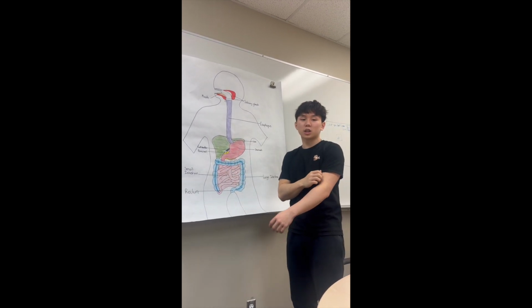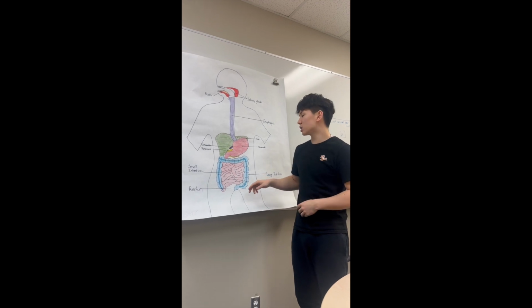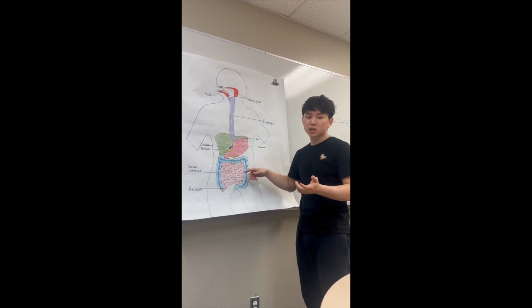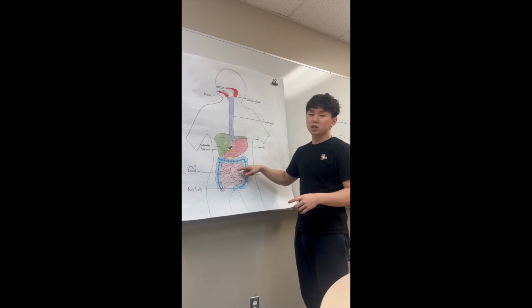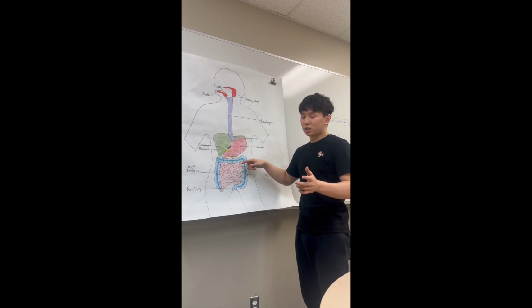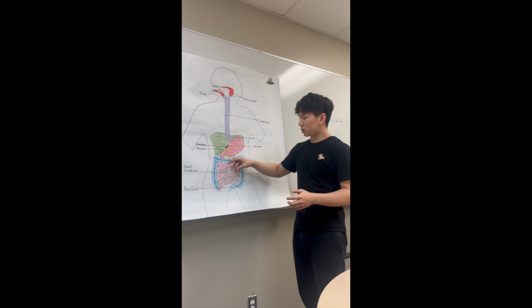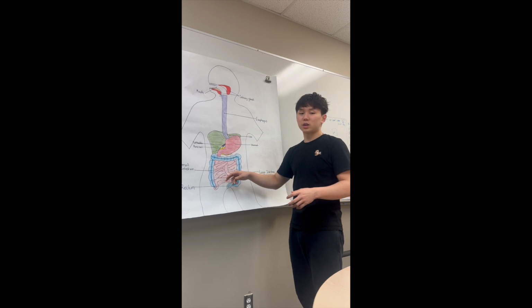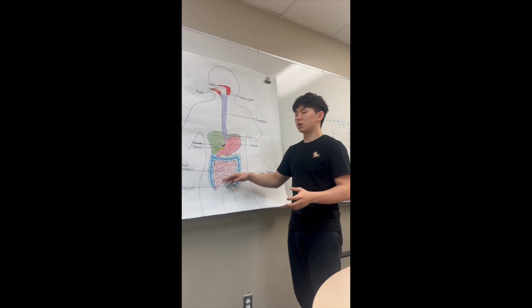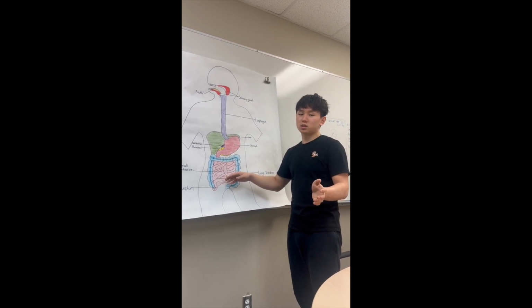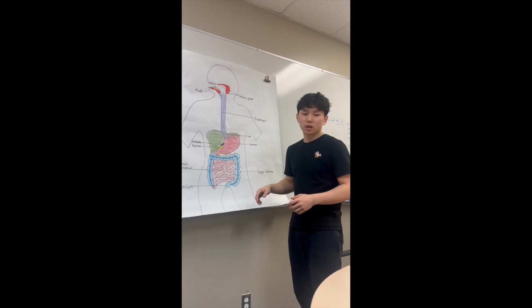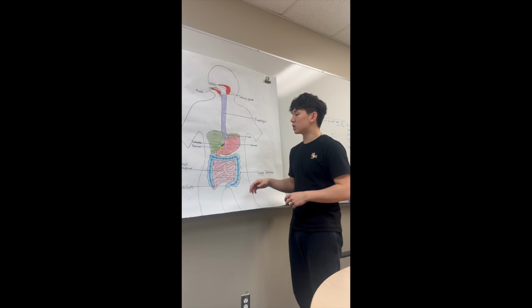The small intestine has three main sections. The duodenum. The duodenum is the primary site of digestion. Next up after that is the jejunum. This is where all the nutrients are being absorbed. And then lastly we have the ileum. That's where the final absorption is done before it has to enter the large intestine. There are two functions of the small intestine.